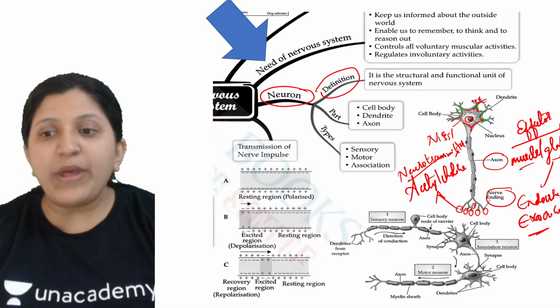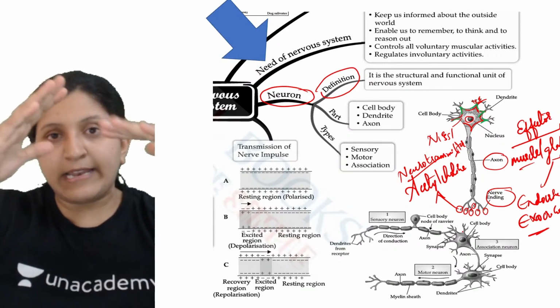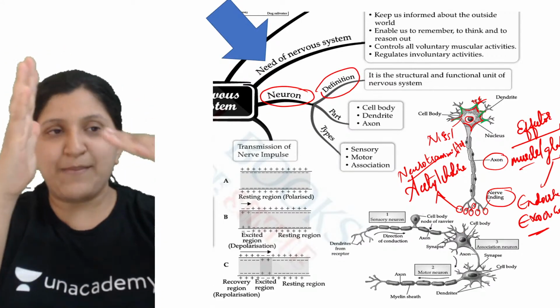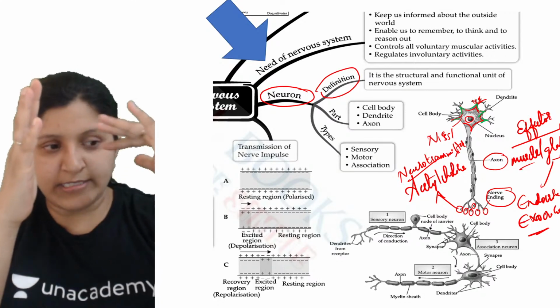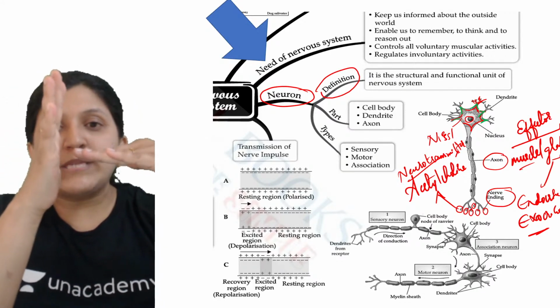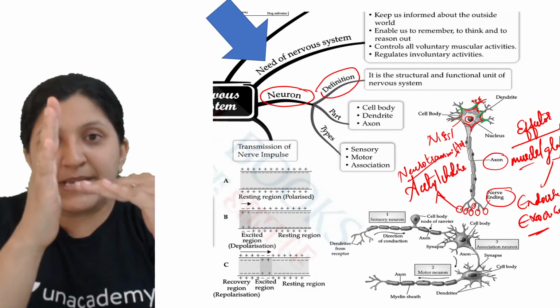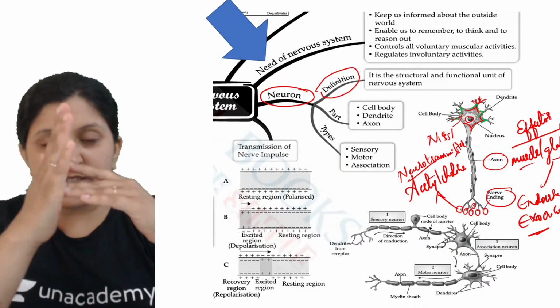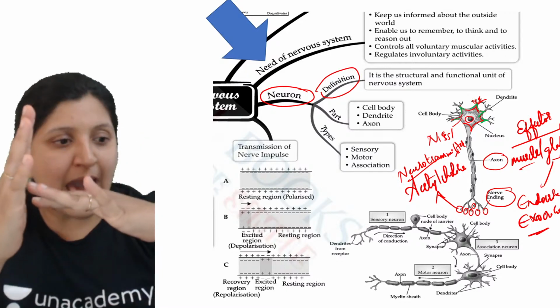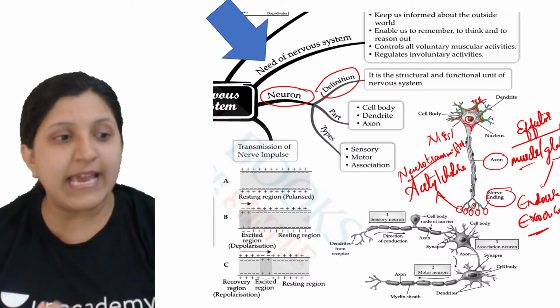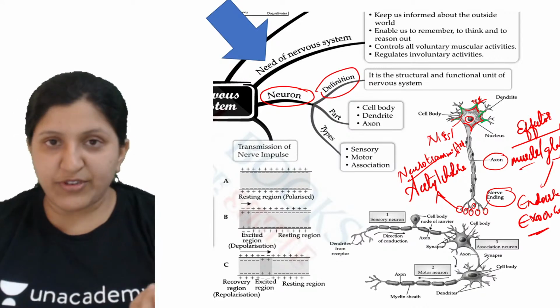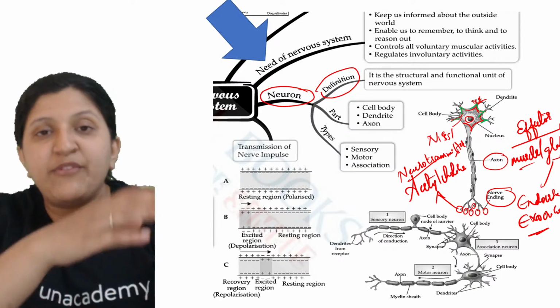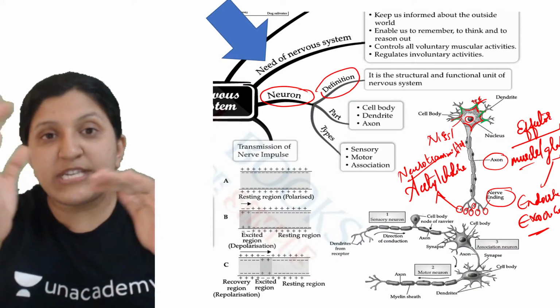Whenever two neurons are in contact, let's say this is a cell body and this is the axon ending. The synaptic cleft is there, that means a gap is present. They are not in contact. There is a gap, and that we call a synaptic cleft.